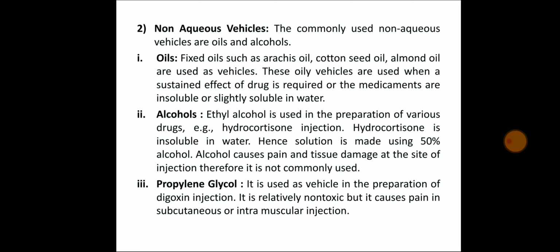These oily vehicles are used when a sustained effect of the drug is required or medicaments are insoluble or slightly soluble in water. Point 2. Alcohols. Ethyl alcohol is used in the preparation of various drugs. Propylene glycol is used as a vehicle in the preparation of digoxin injection.